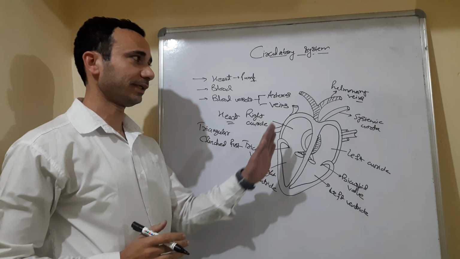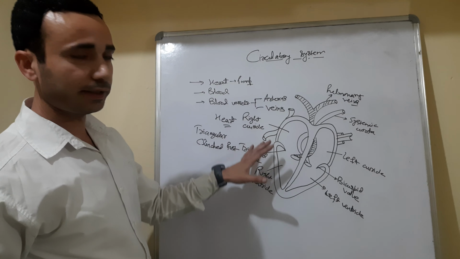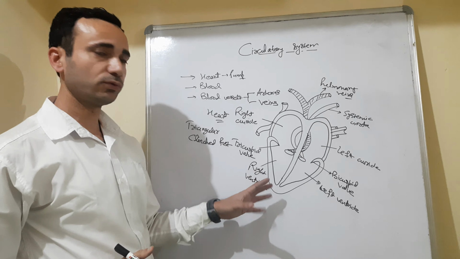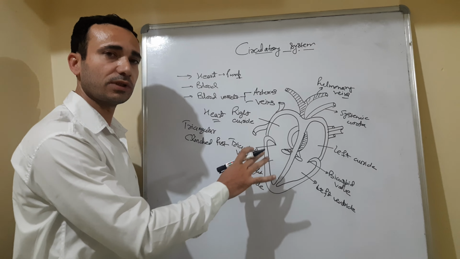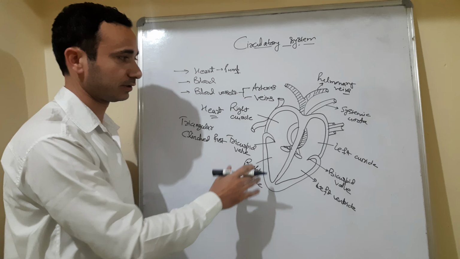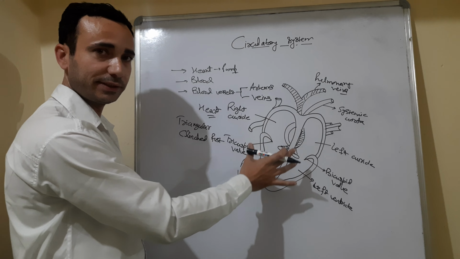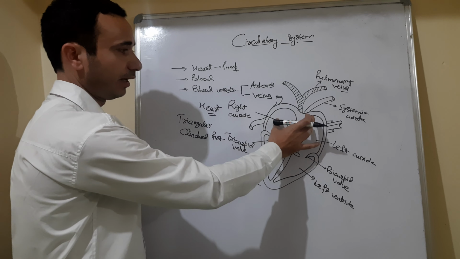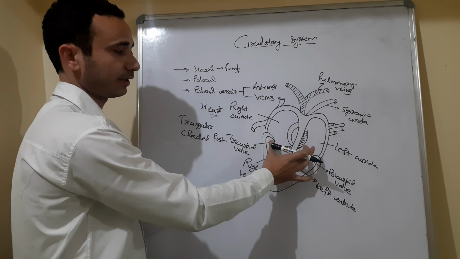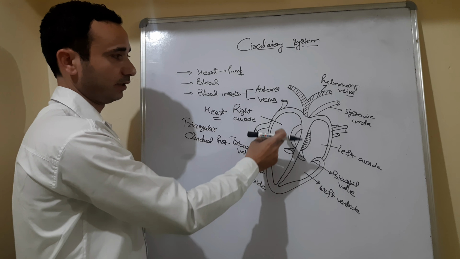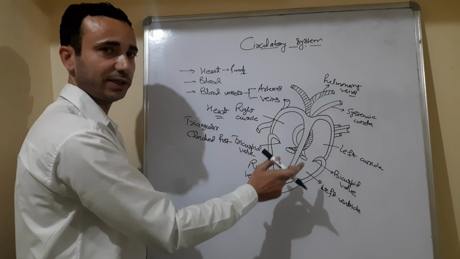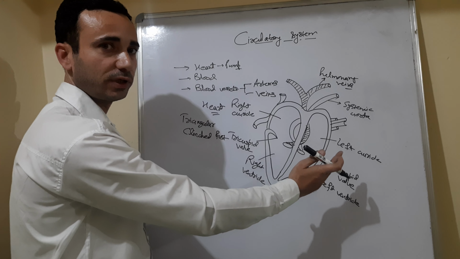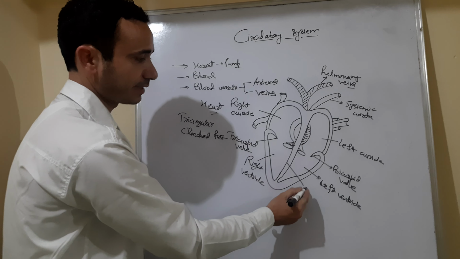Now let us understand the structure of the heart. The heart is basically composed of four chambers, compartments. We can say that these are four compartments called four chambers. The upper two are called auricles and the lower two are called ventricles. The auricles and the ventricles are separated by the valves called tricuspid and bicuspid valves. Moreover, the right and left part of the heart is divided by a septum.